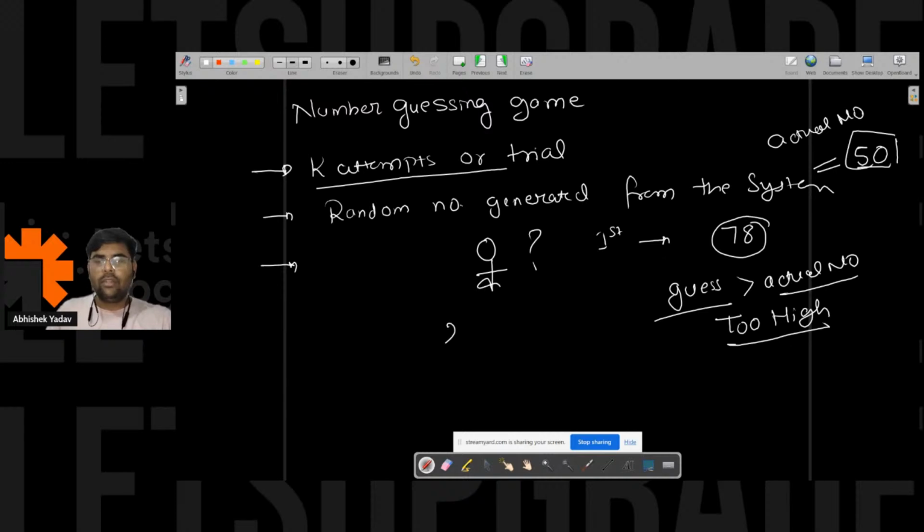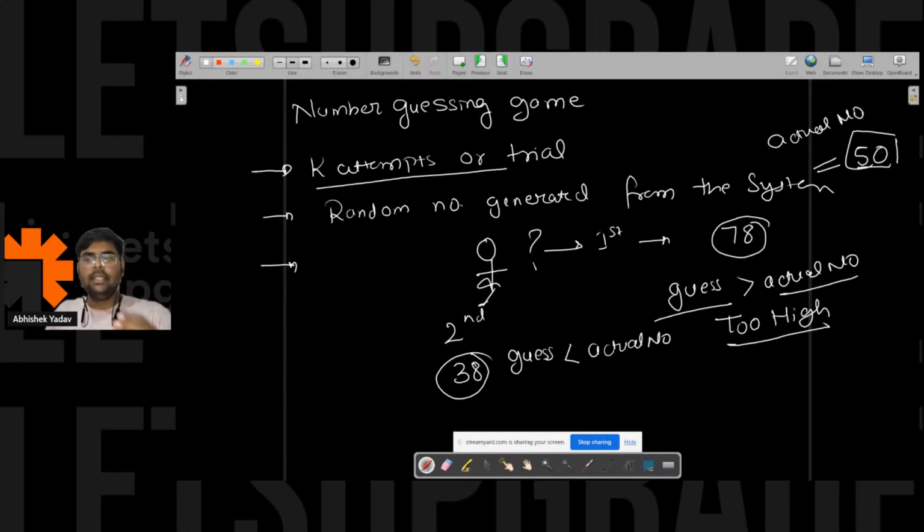The second case is: you have 50 and you have guessed, let's assume, 38. This time the number you guess is less than the actual number. Again, you have to give a hint to the user that hey, the number is too low, you have to guess some other number.